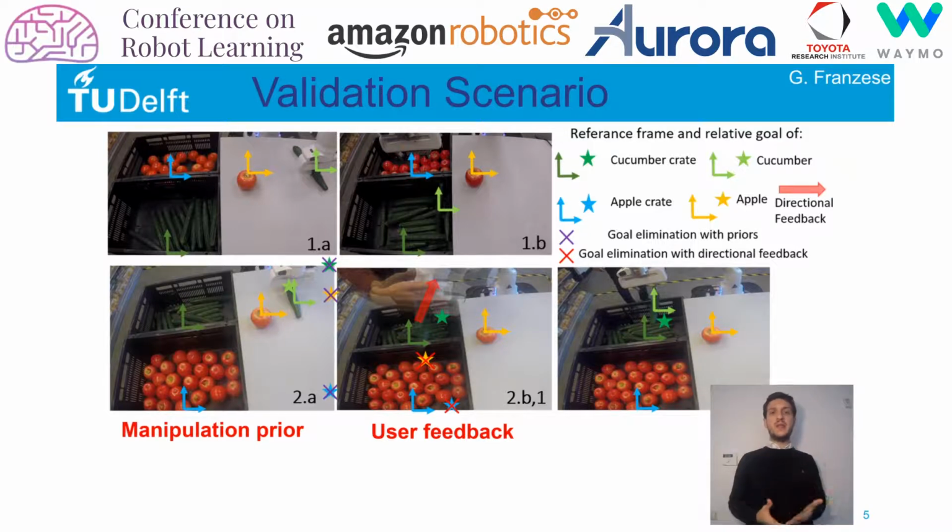Because we are implementing a manipulation prior that gives priority to the frame that is going to be manipulated in the next segment, in the picking operation 2.a there is not going to be any ambiguity. In the placing operation, there is an ambiguity with multiple possible goal solutions, but thanks to the directional human feedback, this ambiguity is solved.